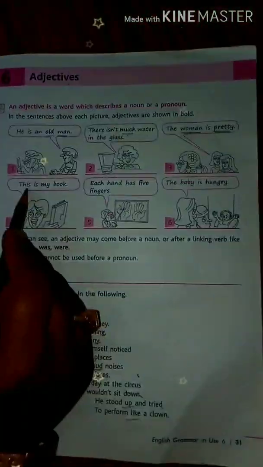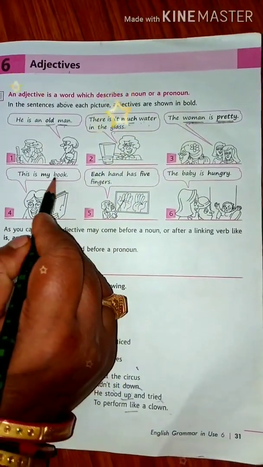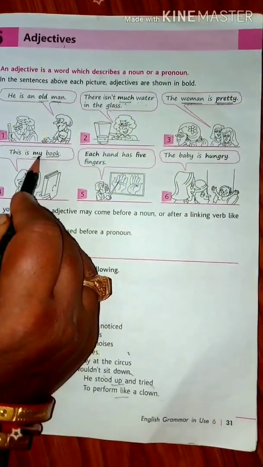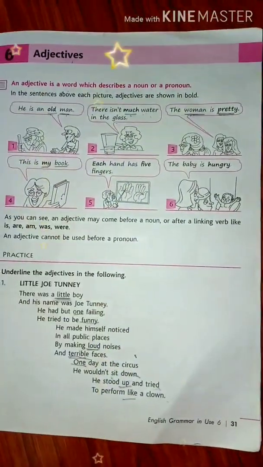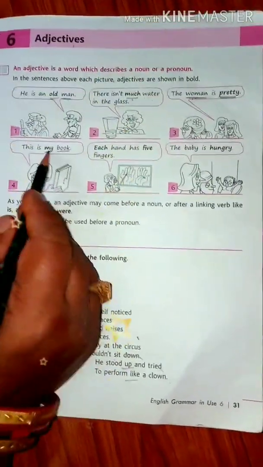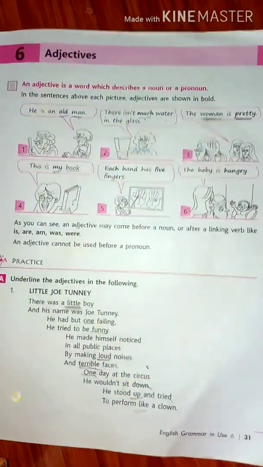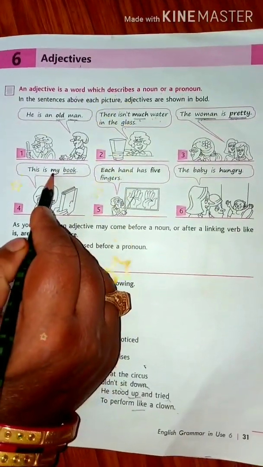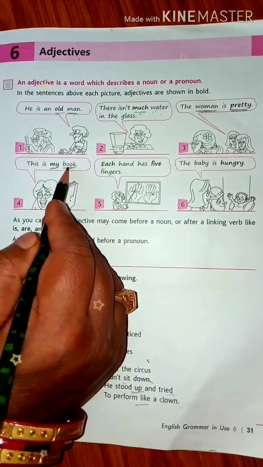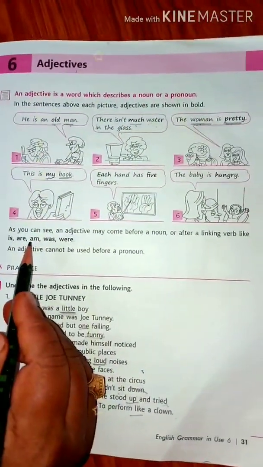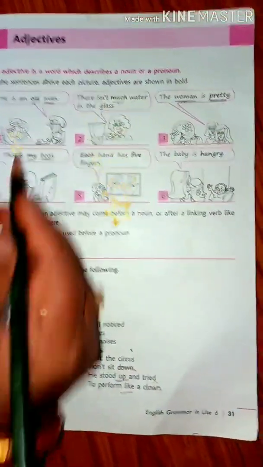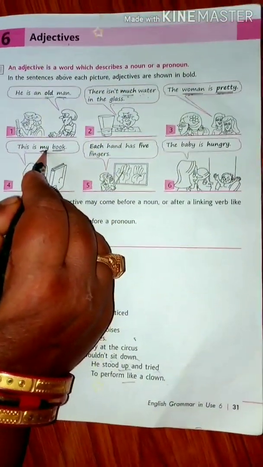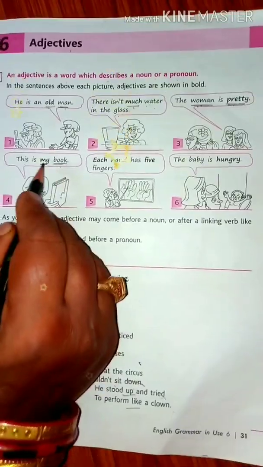Now next, this is my book. Where is the noun? Book. Before it, what has come here? The word my. So this is an adjective. Now you can ask me a question: Miss, my comes under the pronouns, how can it be an adjective? This can be a possessive adjective, my dear. Why? Because it comes before the noun and it is describing the book. If I ask whose book it is, you will say, Miss, it is mine. So it shows the possessive adjective. Whose book? My book. It describes more about the book, that it is yours, isn't it?